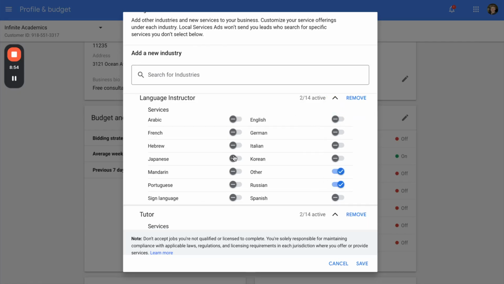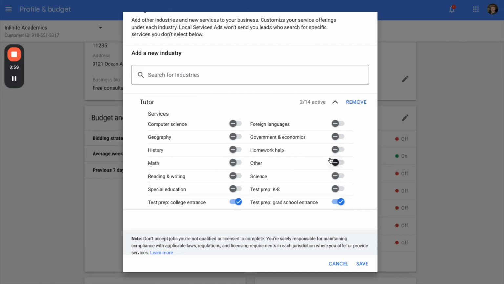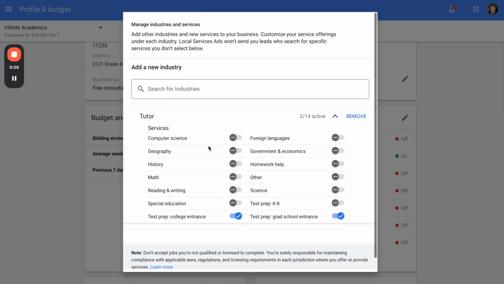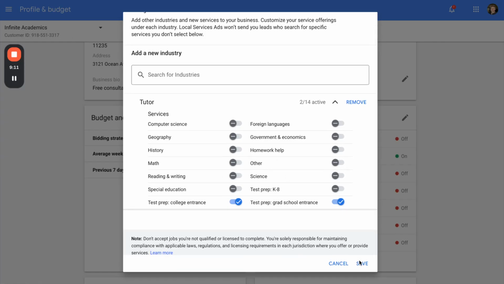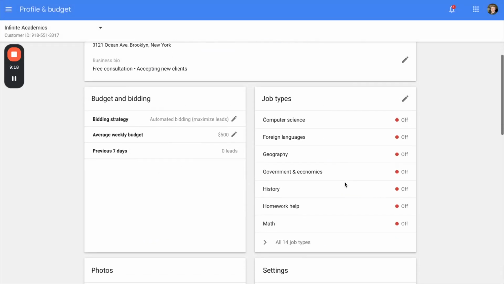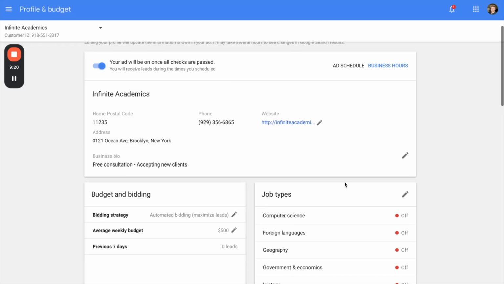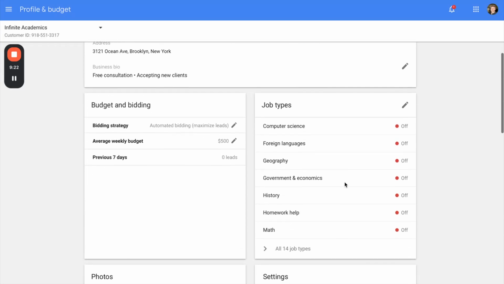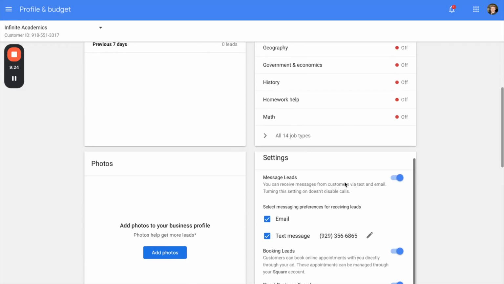We don't want to get leads for any of these, so I'm going to unselect all of them. For you, for example, if you were a roofer, you would probably choose repairs, replacements, new roofs, installs, that kind of thing. If you don't do repairs, you wouldn't select repairs. Once you've selected the proper services or lead types, go ahead and click save, and that is what you will get leads for. I recommend leaving other unselected because we don't really know what that means. Typically when we choose and enable other, it brings us some pretty low quality leads and just weird things.